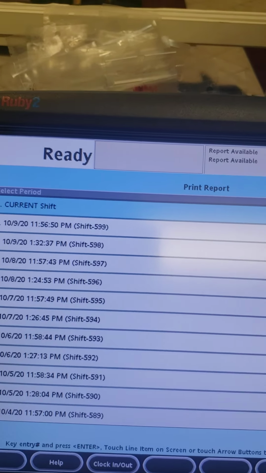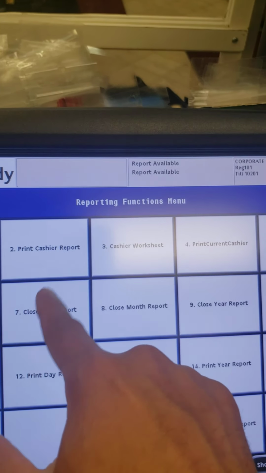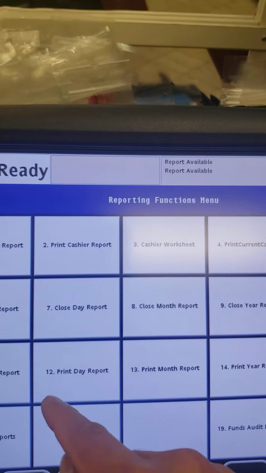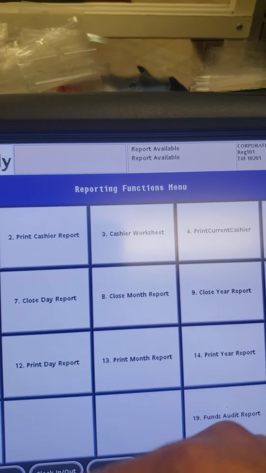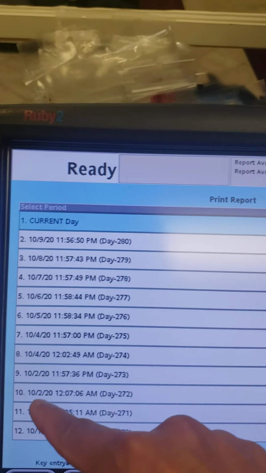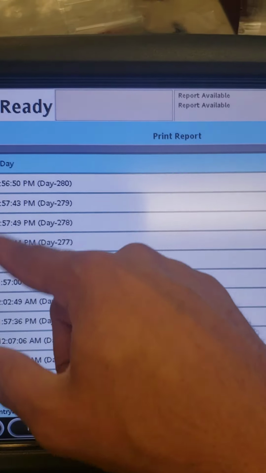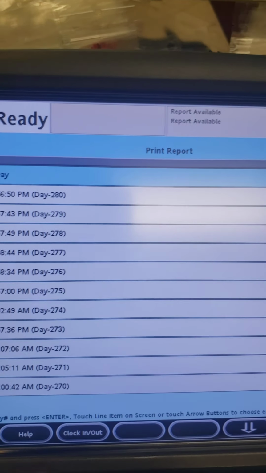and you go back to the previous menu, the daily close here, and you want to print out the daily close for the day before. You print the daily report and take the date from here, and you can print that out for any date you want to choose previously.